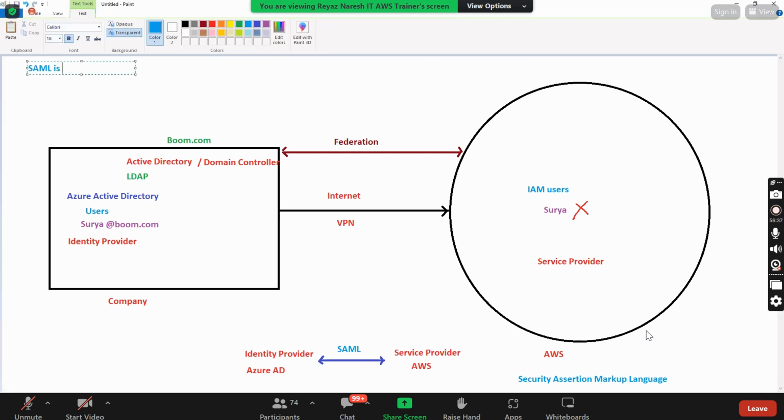SAML is an open federation standard that allows an identity provider, which I call IDP in short, to authenticate users and pass identity and security information about them to a service provider, which I call SP.